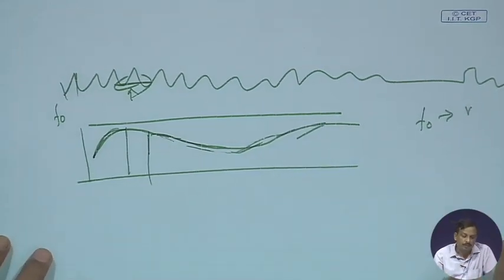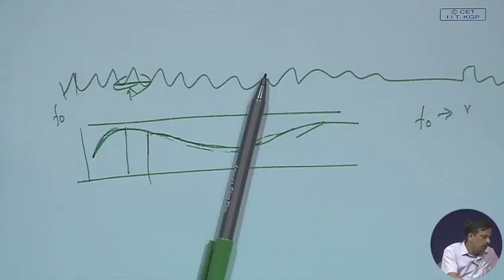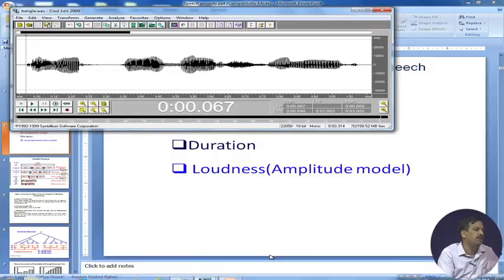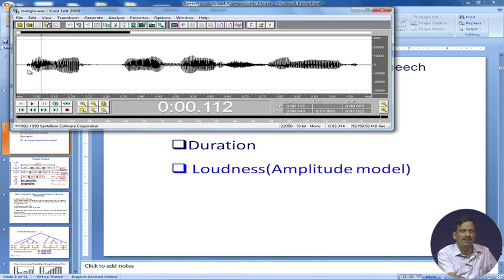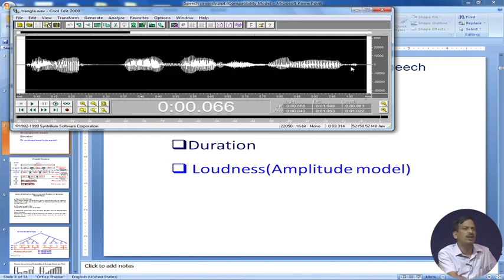Then if I show you in the speech, suppose this is a sentence. If I find the duration of each phoneme, or each syllable, all the durations of the syllables are not equal throughout the whole sentence. That means the duration of the segmental property is changing along the utterance.